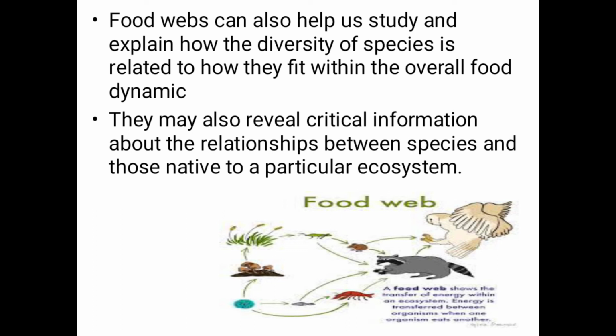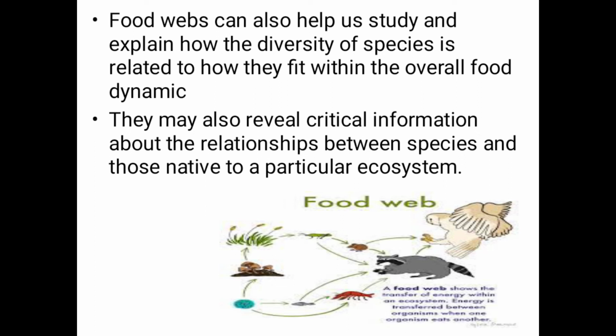So this food web helps us to study the diversity of species, and we can also study the relationship between different species in an ecosystem. Here you can see in the picture where the plants are eaten by the insect, which is eaten by the rat, which is eaten by the cat, then this cat is eaten by the eagle. This is called the food web.